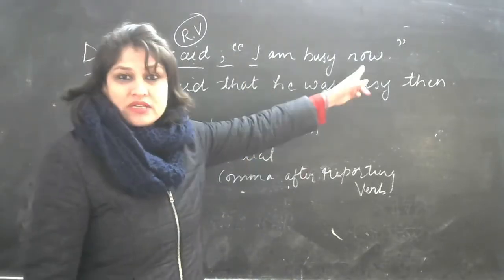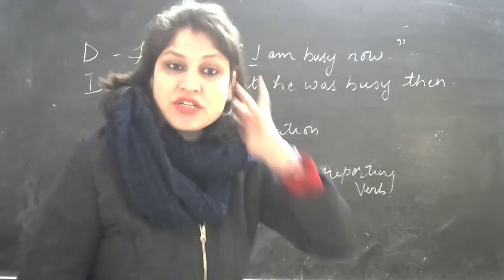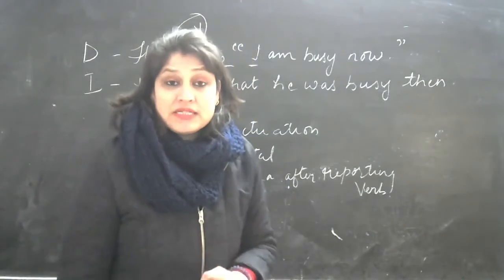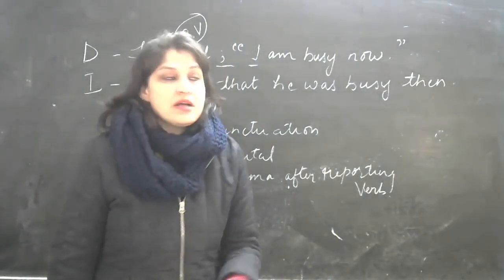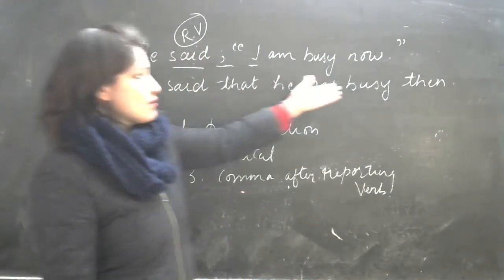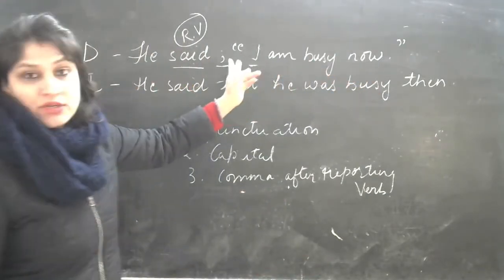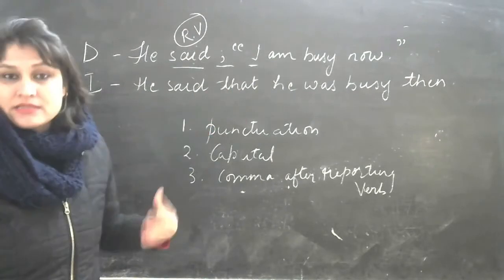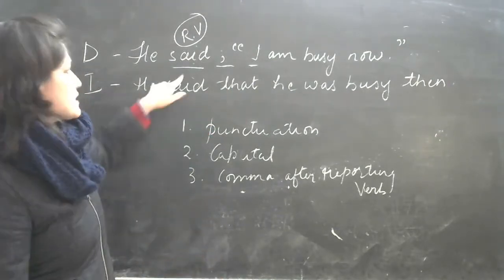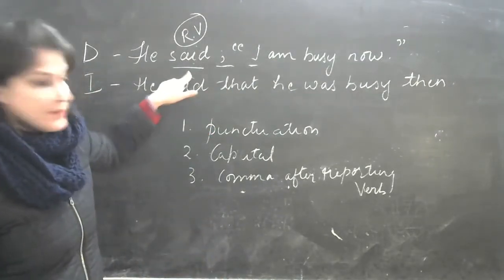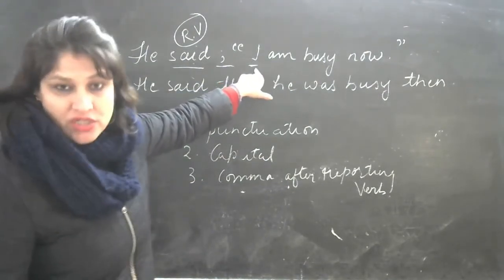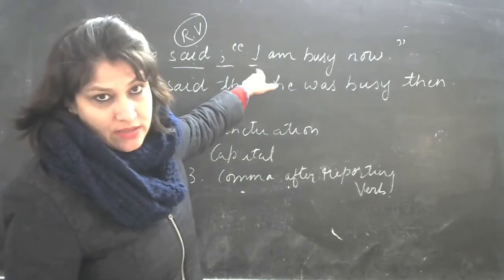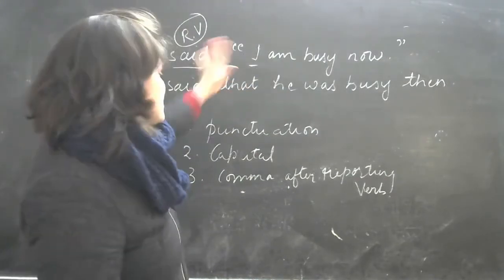If it's a question, you have to put a question mark. If it is an exclamatory sentence, you need to put an exclamation mark. In case it is a normal sentence, the full stop, the inverted commas and the comma are important. Right? You have to take care of your reporting verb. Right, and the first alphabet of your direct speech has to be capital. Right, I'm sure this much is easy.